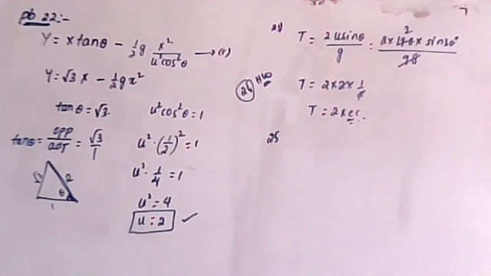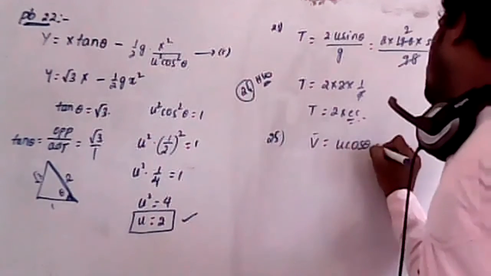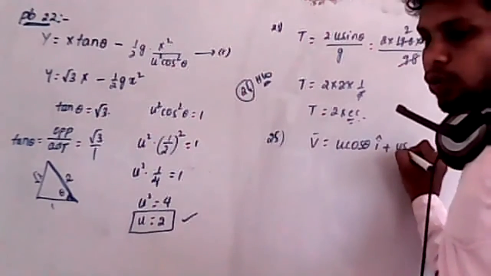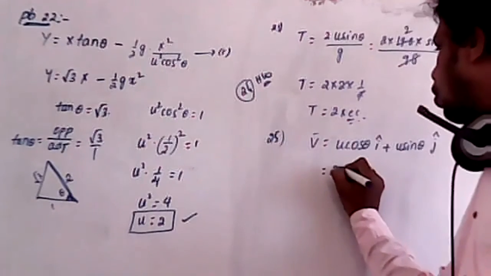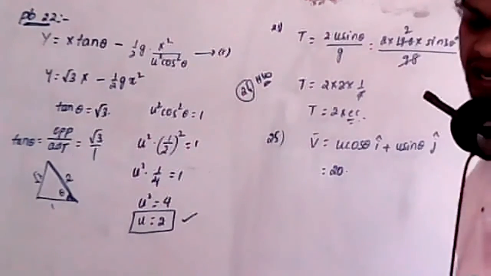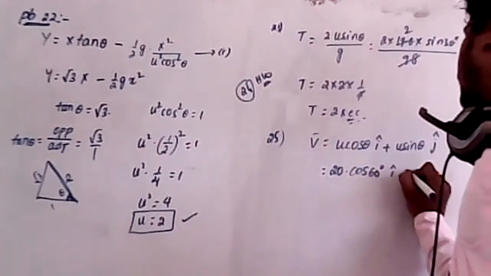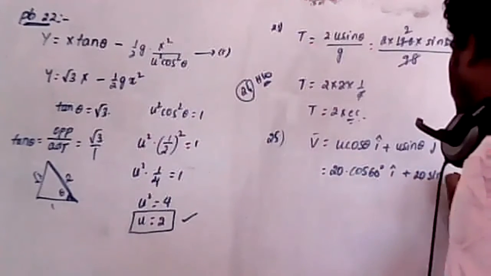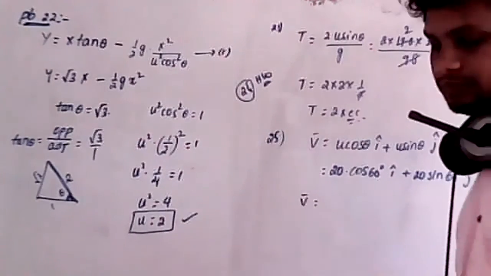A body is projected with initial velocity 20 meter per second at 60 degrees with the horizontal. We need its initial velocity vector. Now remember, the velocity vector v bar can be taken as u cos theta i cap plus u sin theta j cap. Are you clear? Here the body is thrown with velocity u is 20 at an angle of 60 degrees. Therefore 20 cos 60 i cap plus 20 sin 60 j cap. Now tell me what is the answer.